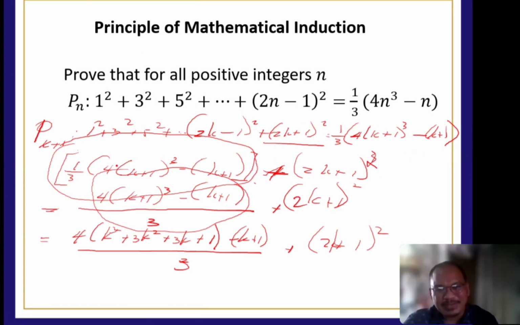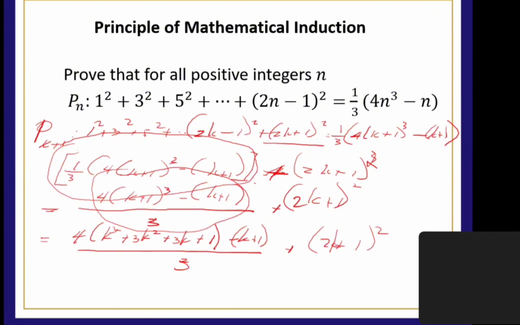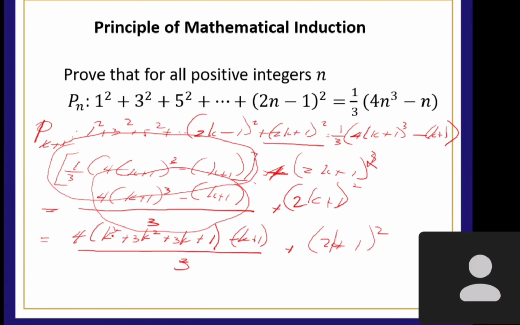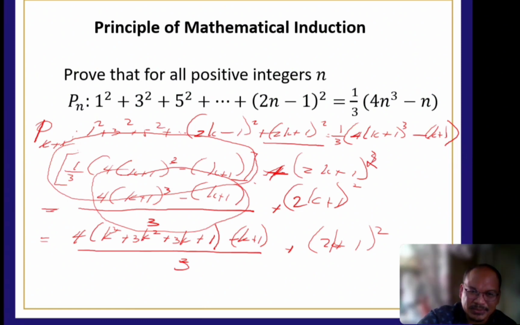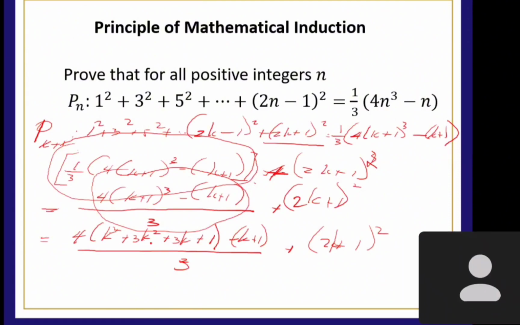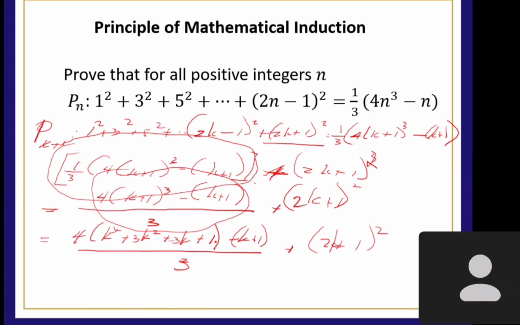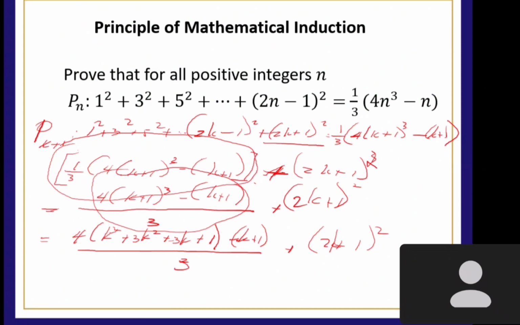Ito naman, yung 1/3 4k plus 1 cube minus k plus 1 is the same as all over 3 na, tama? Tapos nung kinuha mo yung cube of the binomial: cube of the first term plus 3 times the square of the first term times 1 plus 3 times the first term times the square of the last term, which is 1, kaya 3k. Then the cube of the last term, which is 1, minus yung k plus 1.